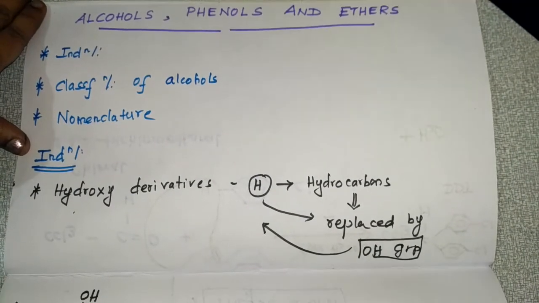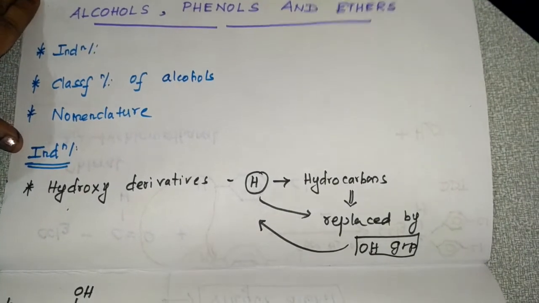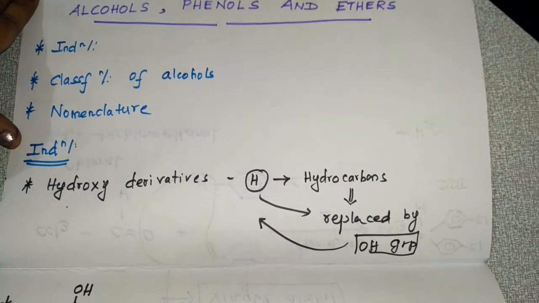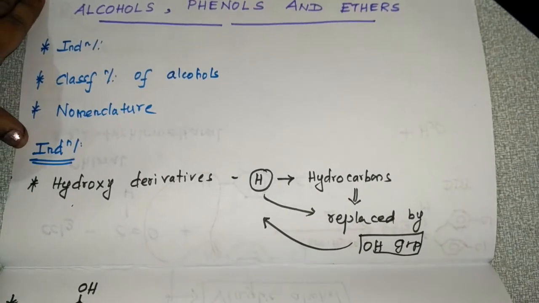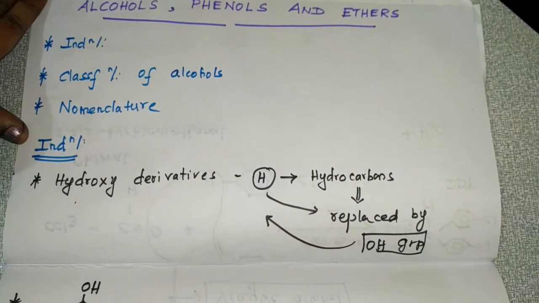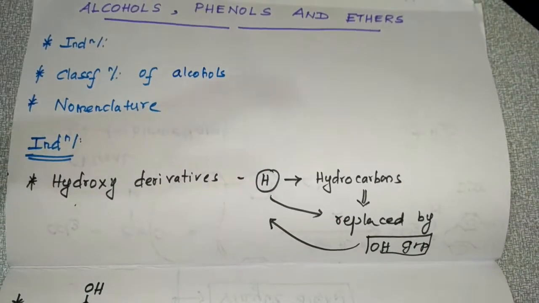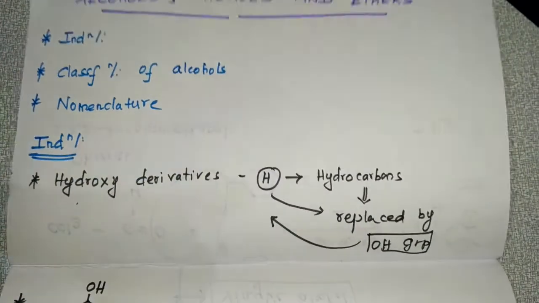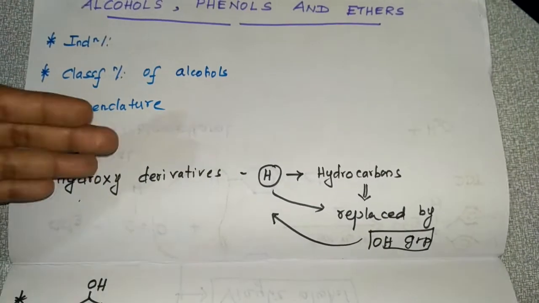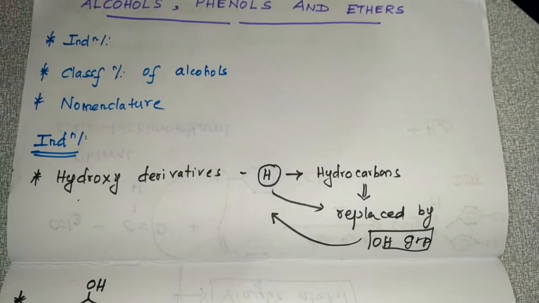In this video, we'll begin with a new chapter, alcohols, phenols and ethers. First we will see in detail about alcohols. Under alcohols, we are going to see introduction, classification of alcohol, nomenclature. At first we will discuss these topics and then we will go with the preparation of alcohol. So first is introduction about alcohol.